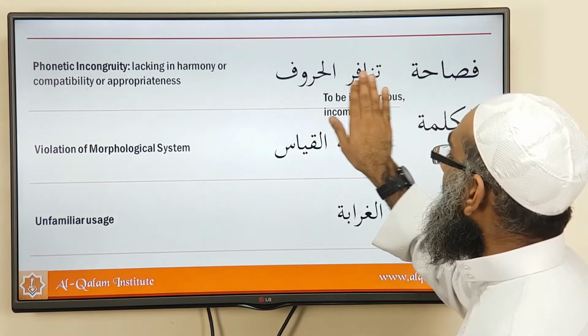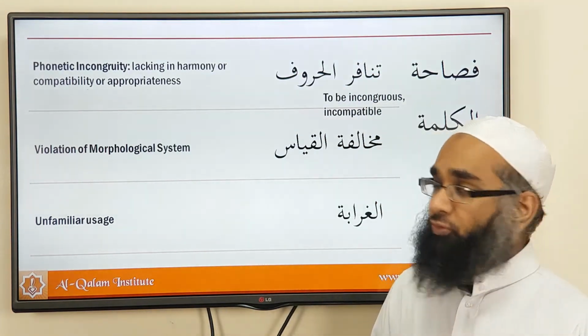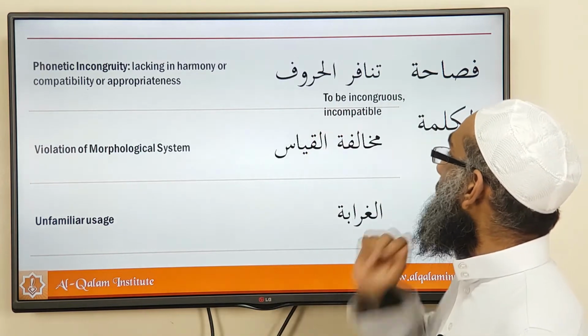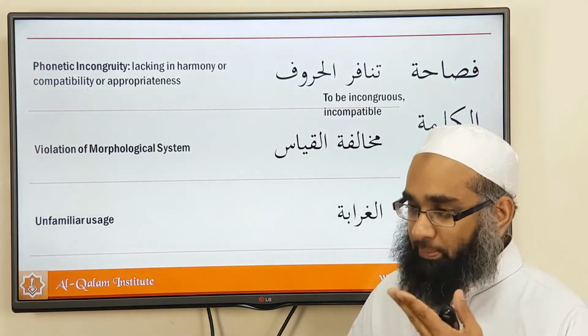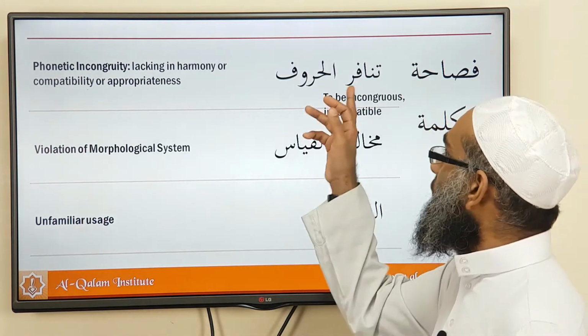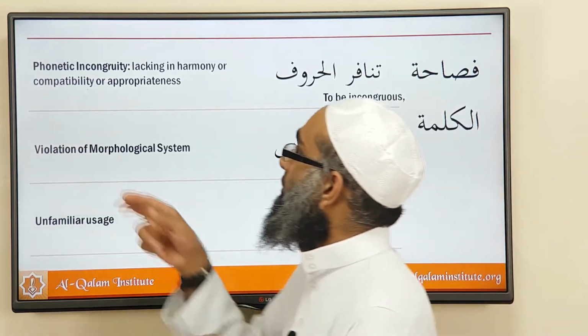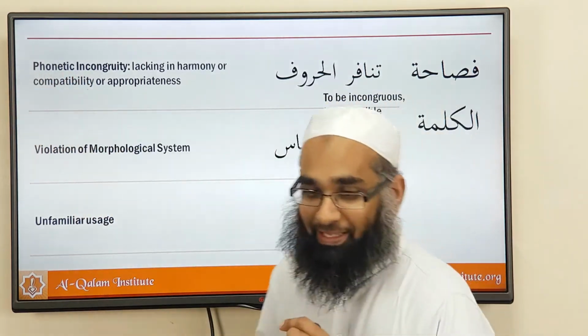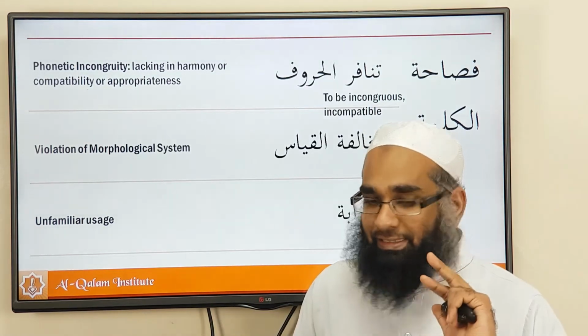So the first word is تنافر الحروف. تنافر literally means to be incongruous. What does that mean? That is incompatible, they don't match, they're not adaptable. So تنافر الحروف means that the letters are such that they don't match and they're incongruous. So it's phonetic incongruity, meaning the two words in their sound and the way they are pronounced, they don't sound nice.